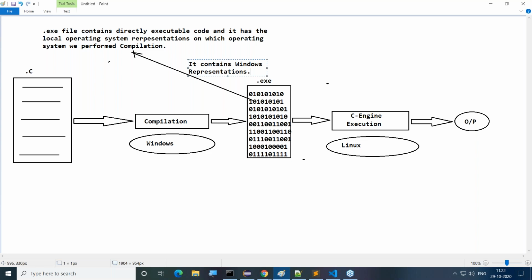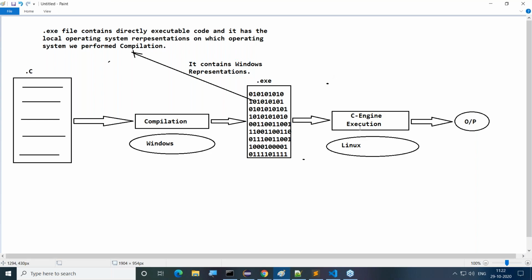This .exe file is what? A Windows represented .exe file. Good. Next, the C engine is available on Linux.